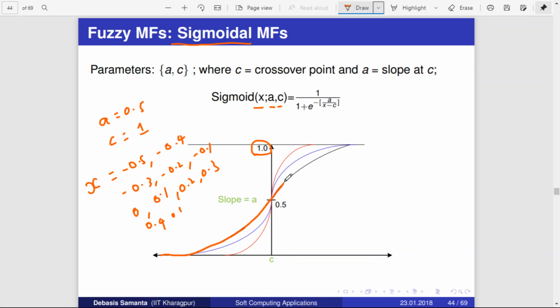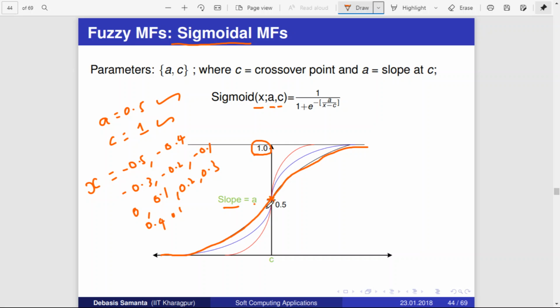That is, when a is 0.5 and c is 1, and you apply different values of x, okay, then this is the curve you will be getting. The a is nothing but the slope, okay. The value of the slope will be 0.5, okay, right. So the curve will exactly pass through this point of the y-axis, which is 0.5, okay.